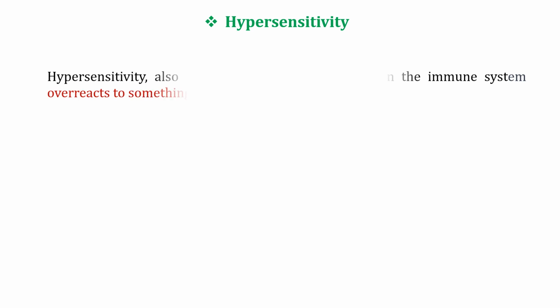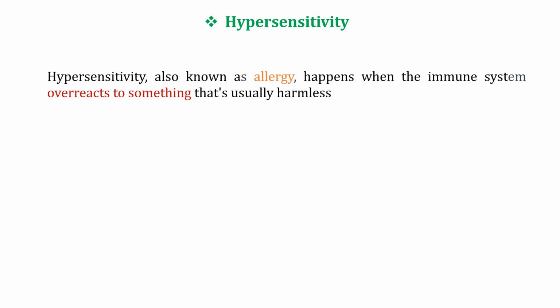Today's topic is hypersensitivity, particularly hypersensitivity type 1. So first, what is hypersensitivity? Hypersensitivity, also known as allergy, happens when the immune system overreacts to something that is usually harmless.